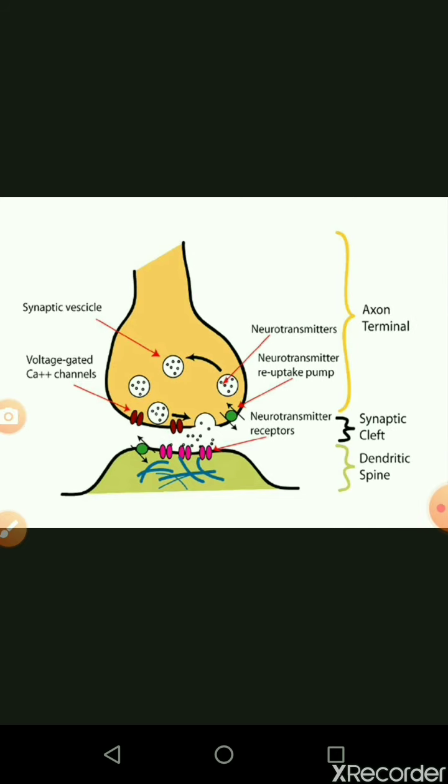In this diagram, the upper orange diagram is one neuron. Below it, the green diagram is another neuron. The upper side is called the axon terminal, and the lower side is called the dendron. So the signal is transmitted from the axon terminal to the dendron, and by this means the signal is transmitted from one neuron to another neuron.